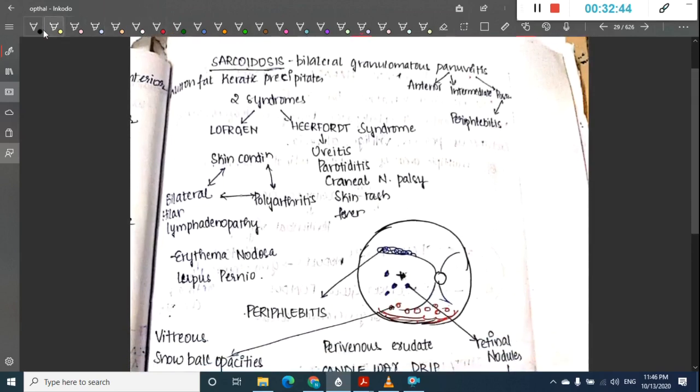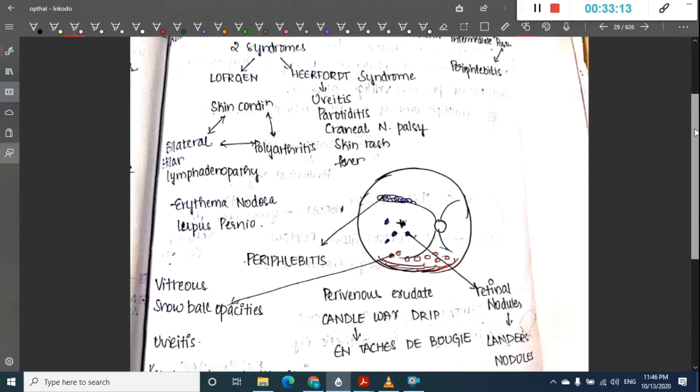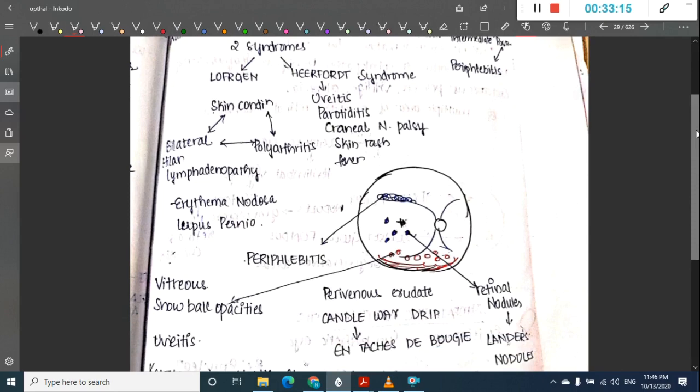Then we have something called as sarcoidosis. In this sarcoidosis we see bilateral granulomatous panuveitis. Because it is panuveitis, it includes anterior, intermediate and posterior uveitis. Here you see mutton fat keratic precipitates because it is a granulomatous lesion. We have two syndromes associated with sarcoidosis, which are Löfgren syndrome and Heerfordt syndrome.